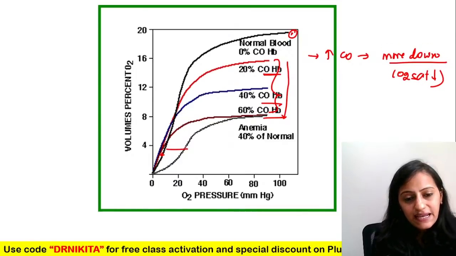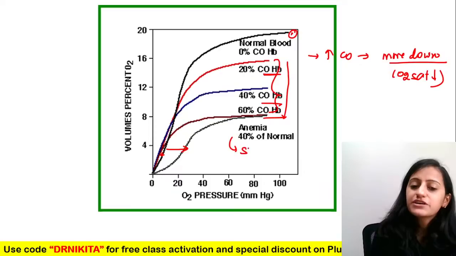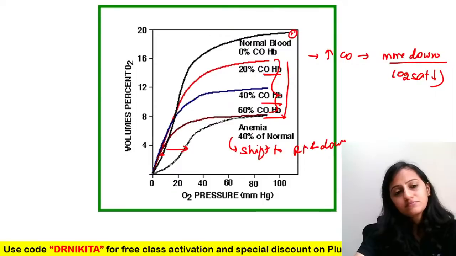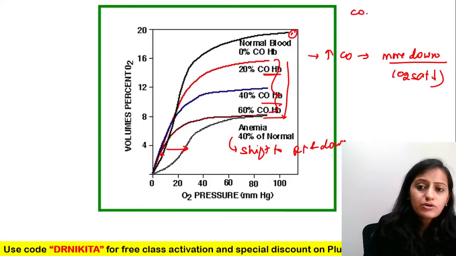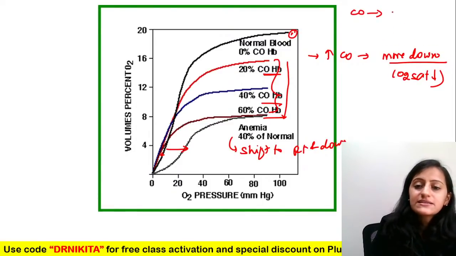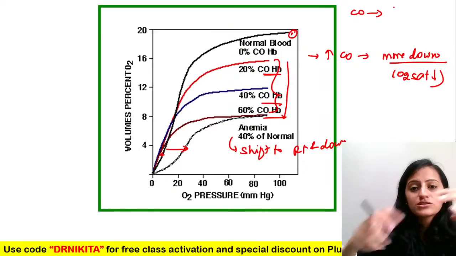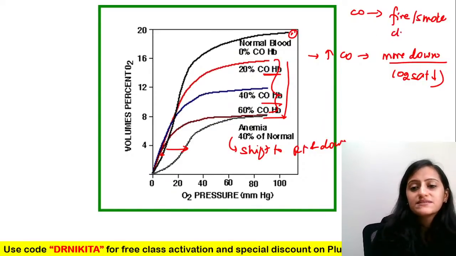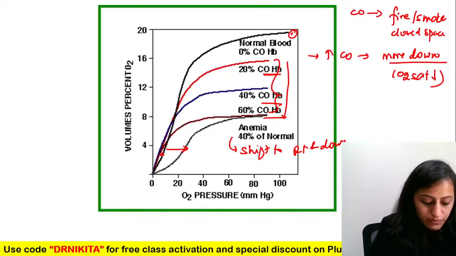And you can see anemia, which is only shift to the right and down. Shift to right and down, that is anemia. And classically in carbon monoxide poisoning, what is the history that we get? The history that we get is garage or closed space, and there is fire or there is smoke and the person is in a closed space. That is carbon monoxide poisoning.